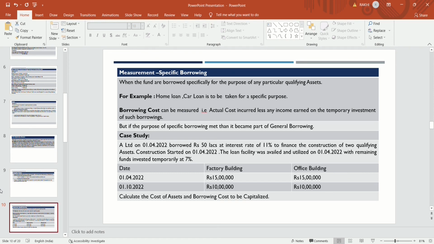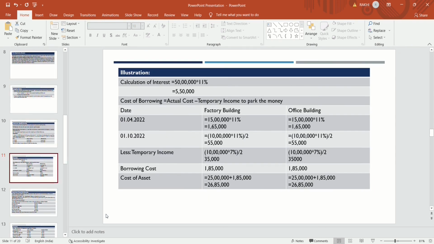So how do they calculate, on a specific purpose, the cost of borrowings, and what amount is to be capitalized? Firstly, they will calculate the interest component: 50 lakhs at the rate of 11%, that is 5,50,000. Now in specific purpose, if the company has parked that amount for a temporary period, then that income is to be reduced from the actual cost of borrowing.